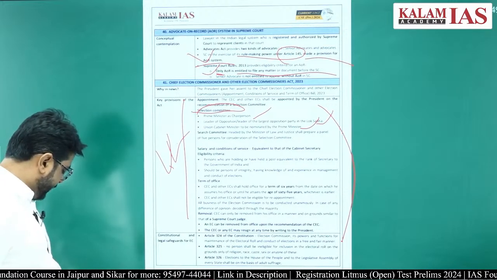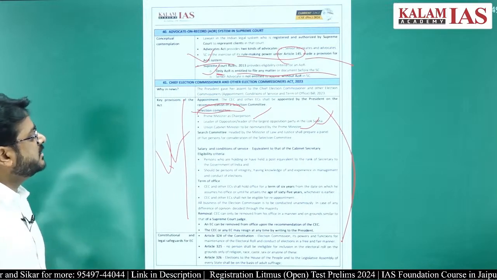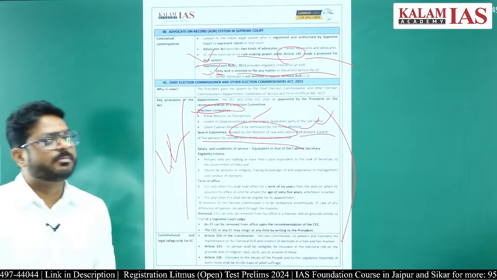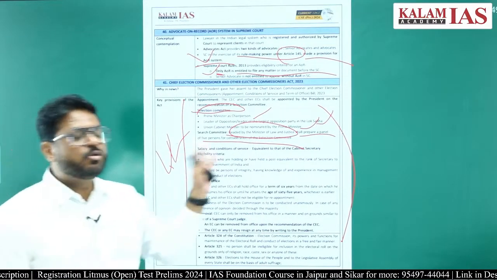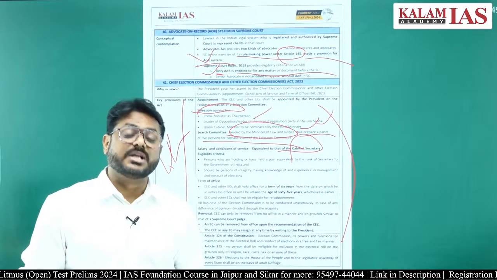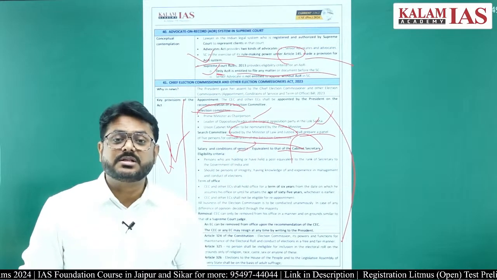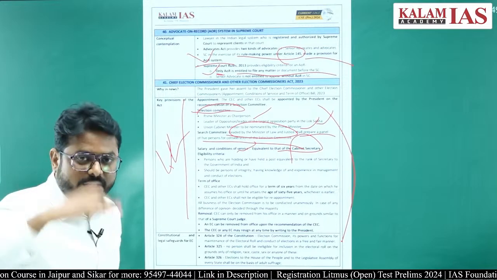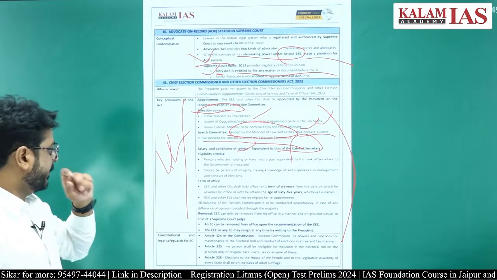There will be a search committee. The search committee will be headed by the Ministry of Law and Justice, which shall prepare a panel for the consideration of the selection committee. So that is there. Salary will be equivalent to the Cabinet Secretary. Earlier the salary used to be equivalent to the Supreme Court judge. Now it has been made equivalent to the Cabinet Secretary. So it has degraded the position of the Chief Election Commissioner and the Election Commissioners, right.